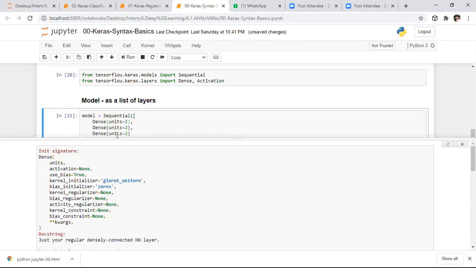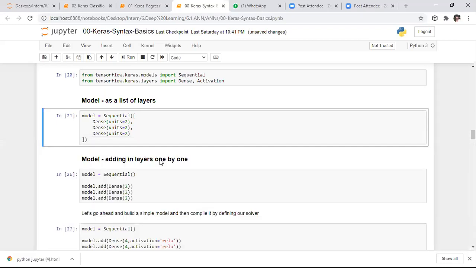Here I am adding three hidden layers: the first hidden layer, second hidden layer, and third hidden layer. To see this graphically, I'm taking the whiteboard. On this whiteboard, we need to add one bias unit, and after this bias unit, we add two inputs. After this, we are adding three hidden layers with units of 2. The first hidden layer has two units only, the next hidden layer has two units, and the third hidden layer also has two units only. So this is the constructed hidden layers.